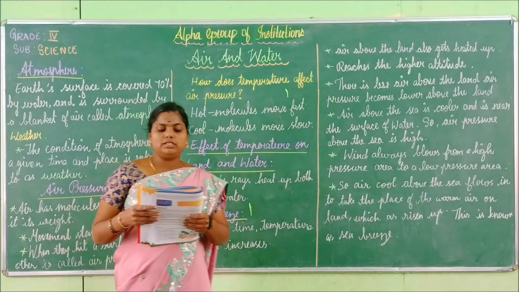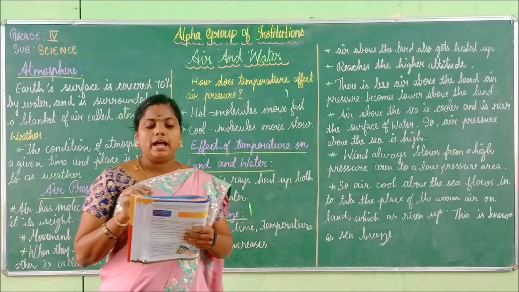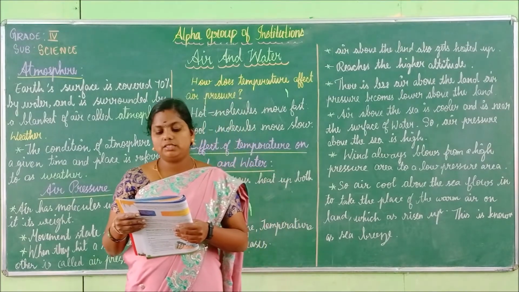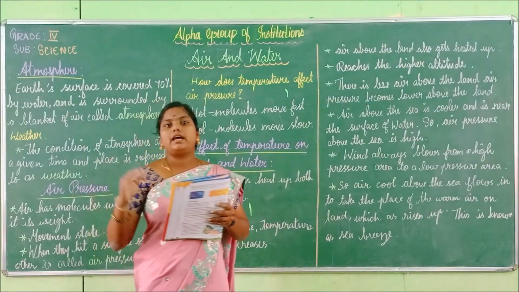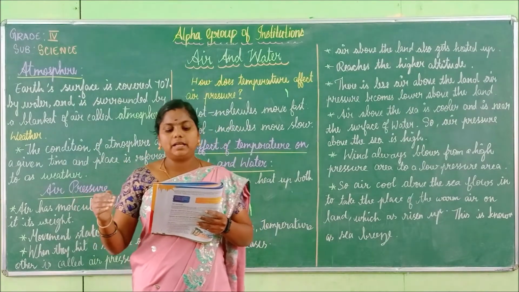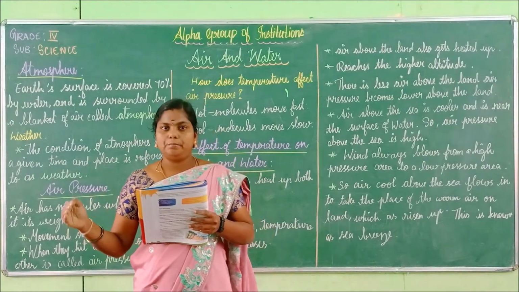The air above the sea is cooler and is near the surface of the water. So the air pressure above the sea is high. Wind always blows from the high pressure area to the low pressure area.